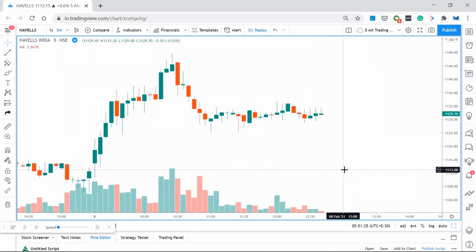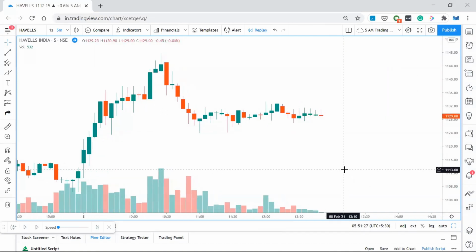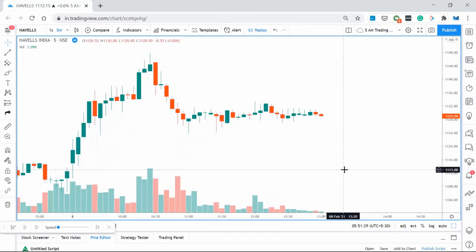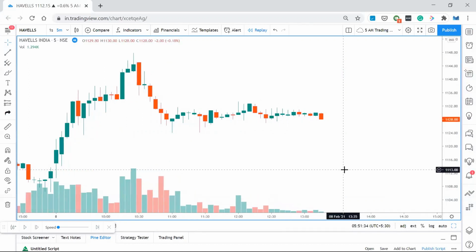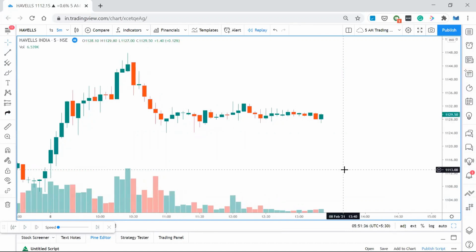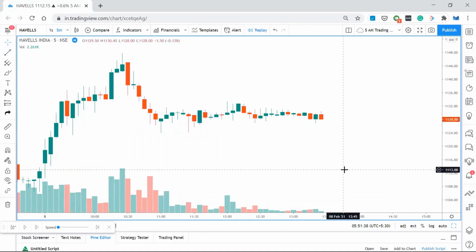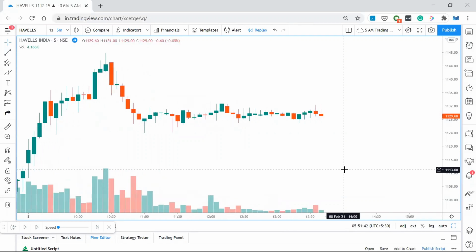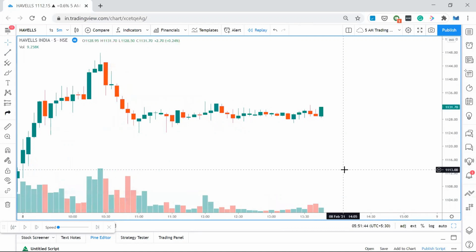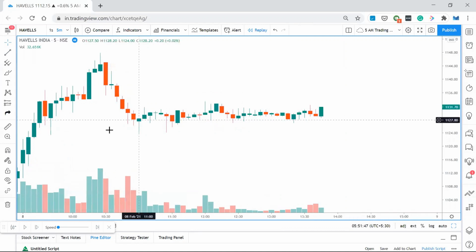It's making some sideways trend, and till now we will not be able to draw any particular patterns. Let's see what happens. I can see some kind of support over this particular zone.